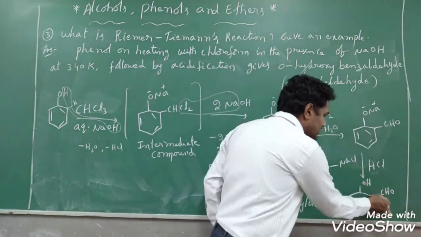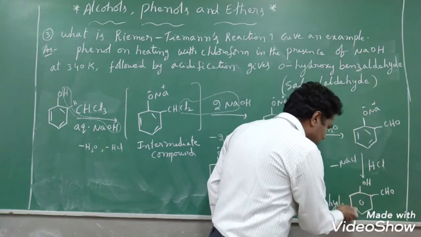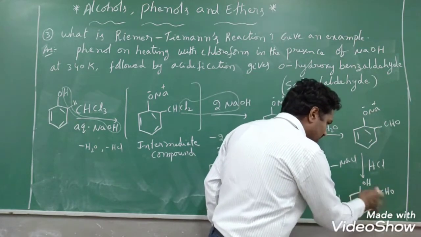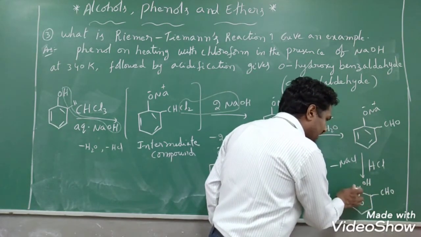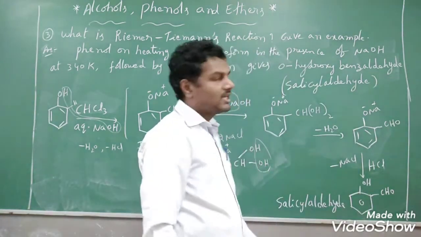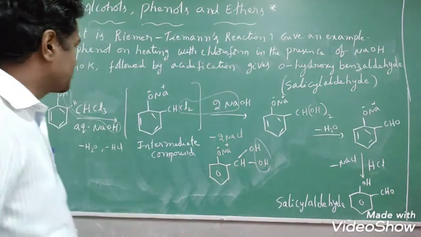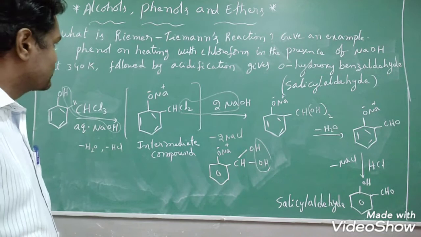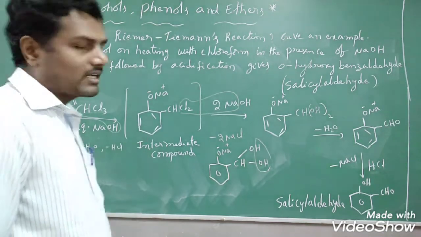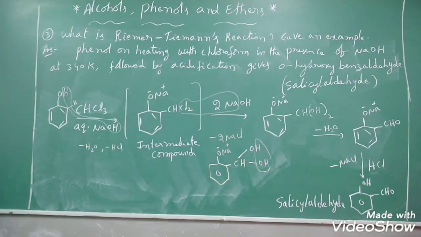So among OH and CHO, CHO is the major functional group here. So that's why this is benzaldehyde. The OH group is substituted at the ortho position. So that's why we have got orthohydroxybenzaldehyde. This is the Reimer-Tiemann reaction. Very, very important question, students. I hope everybody understood this. If you practice 1 or 2 times, you will definitely get it. Okay? Okay, copy this one.